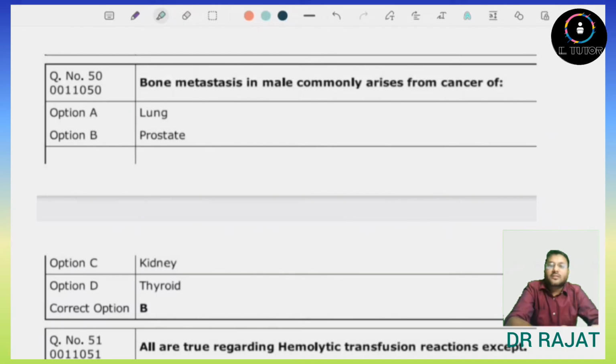Bone metastasis in males commonly arises from the cancer of. So we know that it is most commonly associated with prostate cancer. So the answer will be option B, prostate cancer.